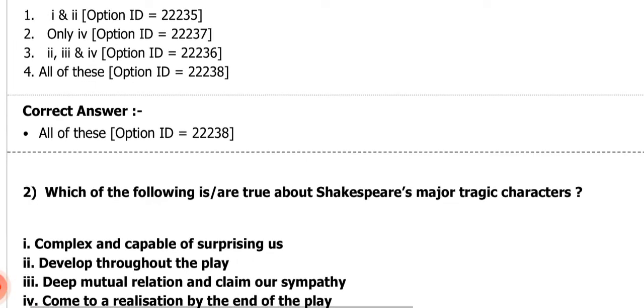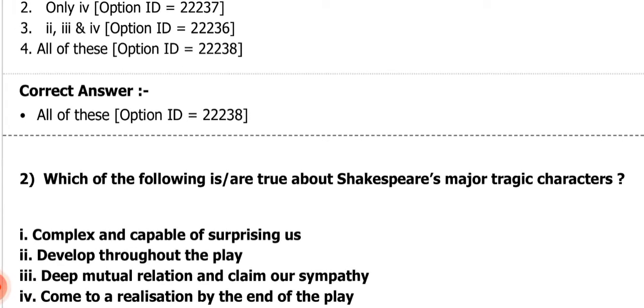Next question is, which of the following are true about Shakespeare's major tragic characters? Number one is saying complex and capable of surprising us. Number two, developed throughout the play. Number three, deep mutual relation and claim our sympathy. Number four, come to a realization by the end of the play.